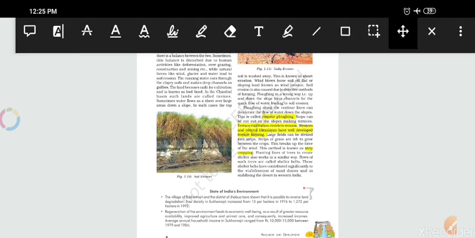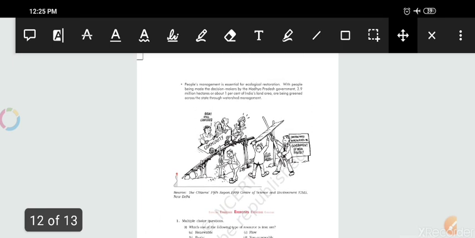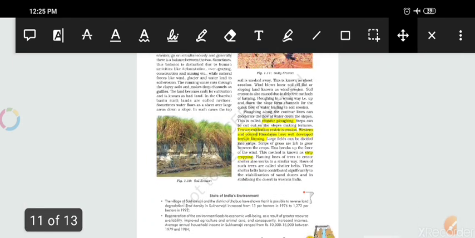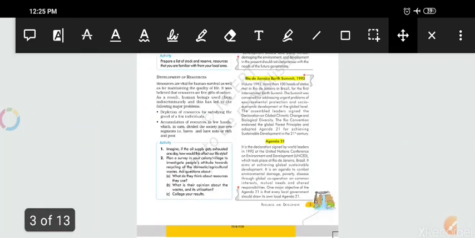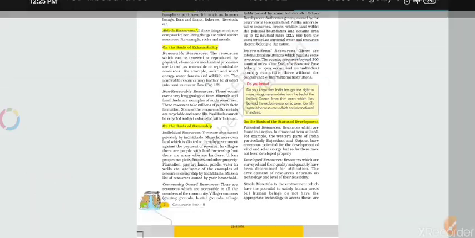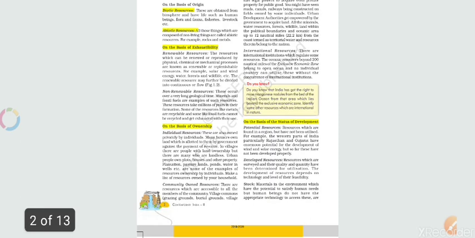Just moving on, strip cropping is also important. So this is all we have discussed. We have discussed a lot, starting from the first point. Let me move towards the first page. Okay, so what have we discussed? We have discussed the types of resources, on what basis we can classify the resources, each and every point, and some other bases of classification.